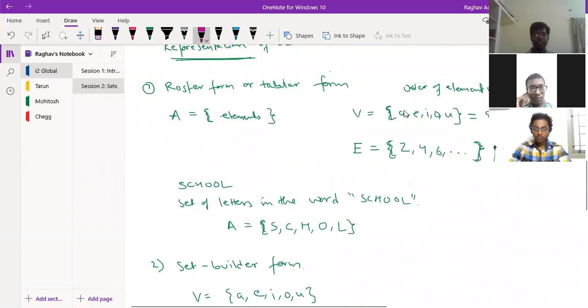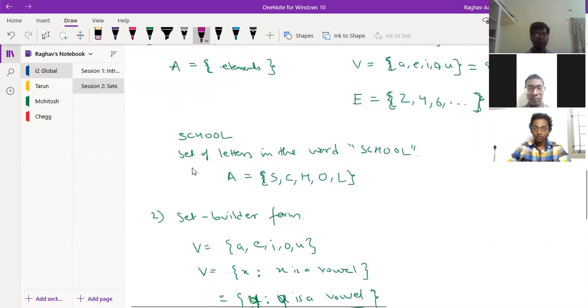So we have seen that the elements written in the set, that is the roster form, are separated by commas. All the elements are written. And in case we have questions like the set of letters of the word school, even though an element may repeat twice, when representing in roster form we write it only once. We don't write it twice.